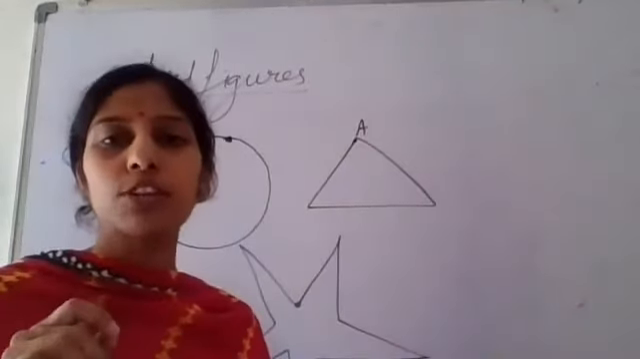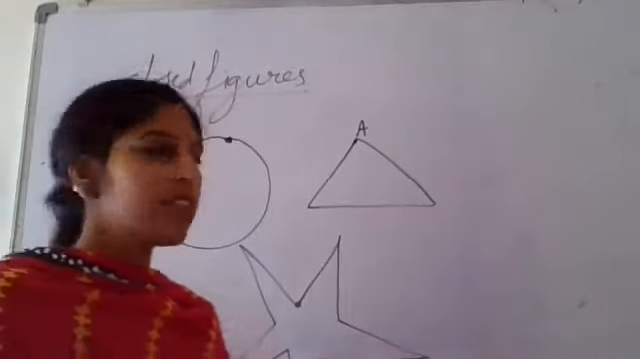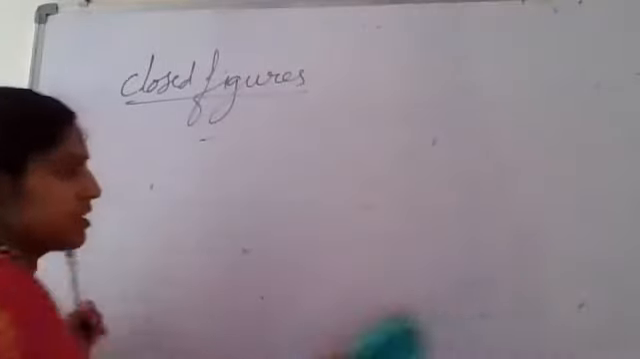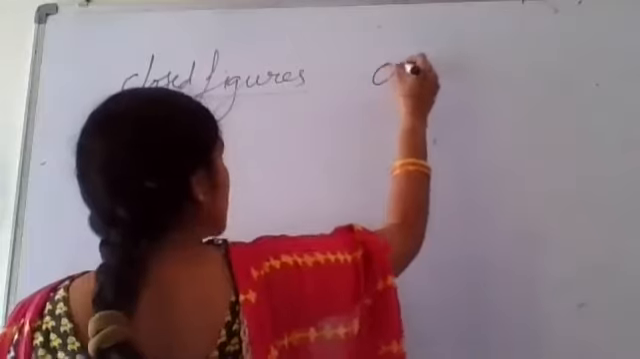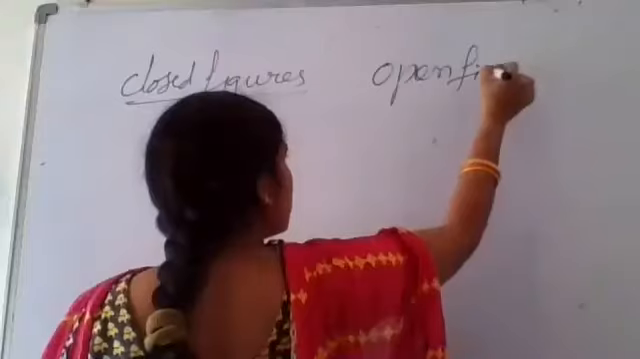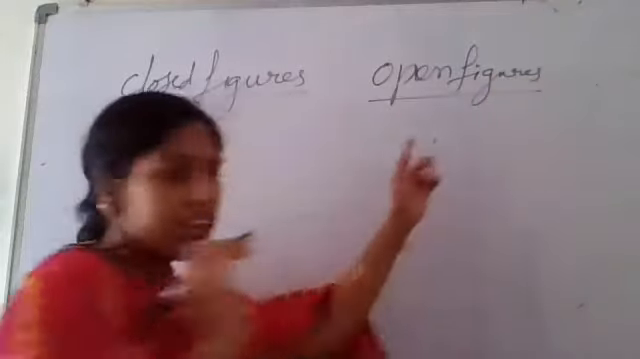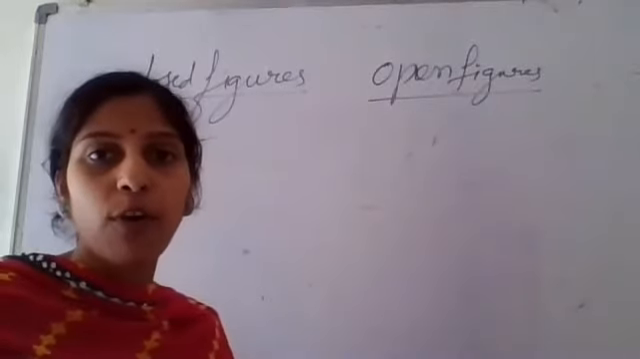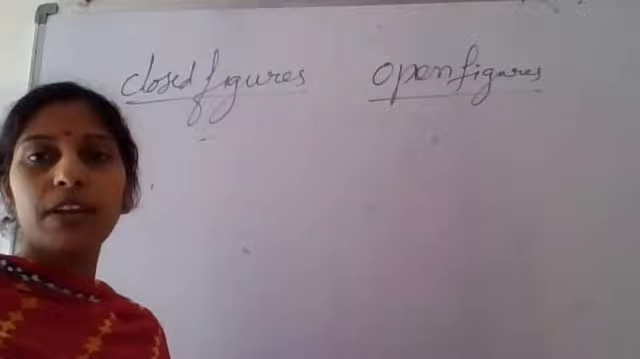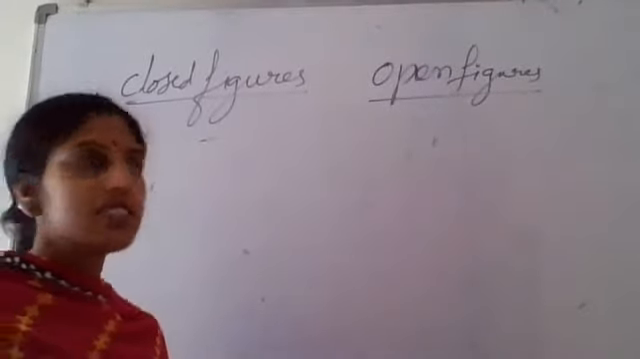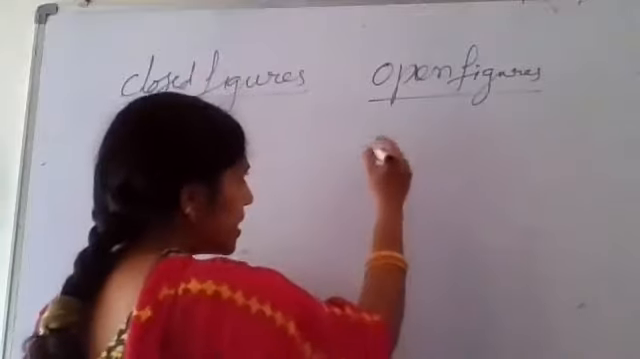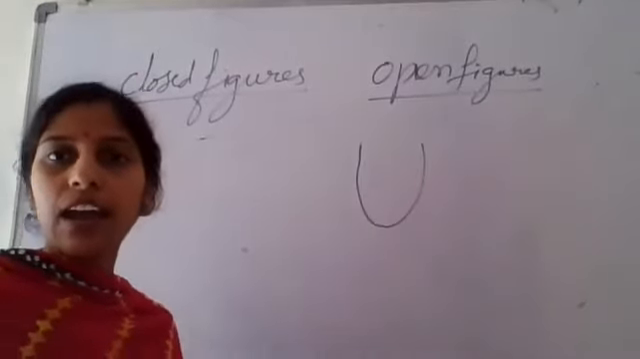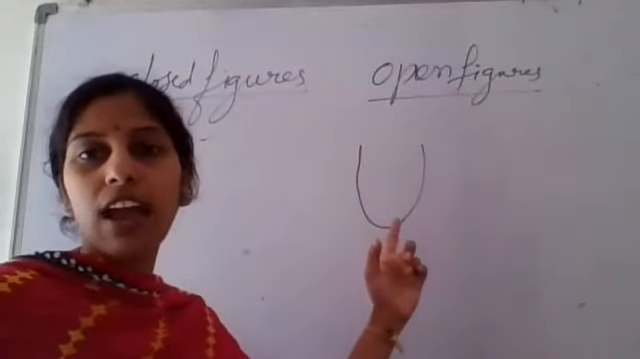And quite opposite to a closed figure is the open figure. Now what do you mean by open figure? Next I am writing open figures by the side. The figures which do not have the same starting point and end point are known as open figures. See here, suppose I am taking the letter U. I am taking the alphabet U, and this figure is known as an open figure.